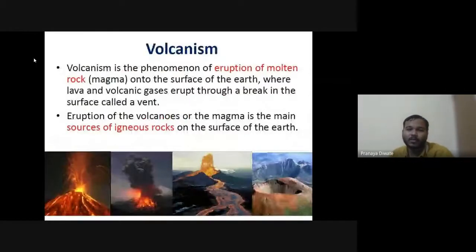So the next topic is volcanism. Volcanism is the eruption of molten rock onto the surface of the earth, where lava and volcanic gases erupt through a break in the surface called a vent. Eruption of the volcano, or the magma, is the main source of igneous rock on the surface of the earth.